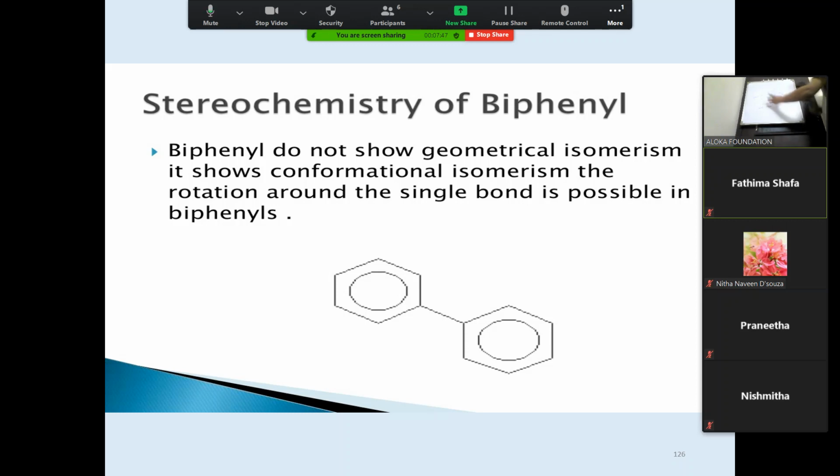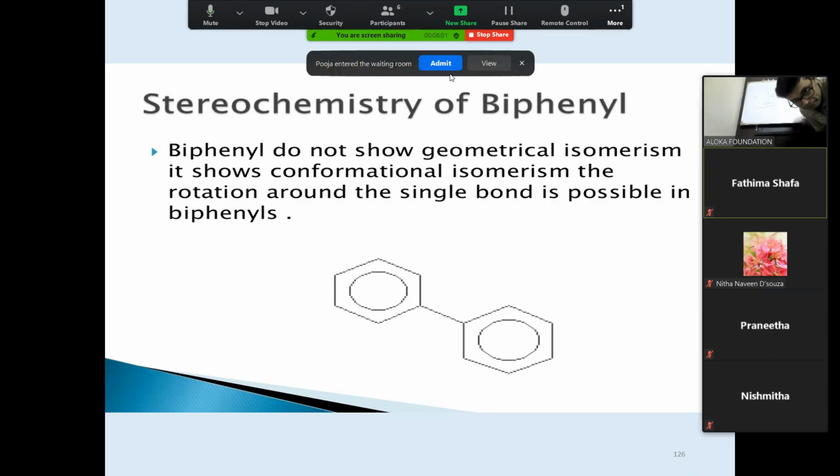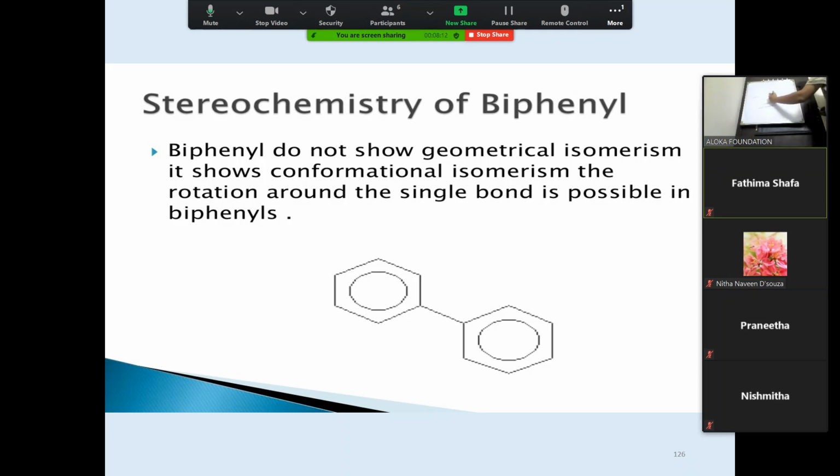So when you start your answer, you have to write this. The two aromatic rings that are joined together are called biaryl compounds. This is the introduction to your answer. Next, biaryl compounds show conformational isomers, not geometric isomers, because of the rotation across the carbon-carbon single bond that is attaching the two aryl rings. Got it? Did you understand the first slide, everybody? Why it is showing conformational and not geometric isomerism?